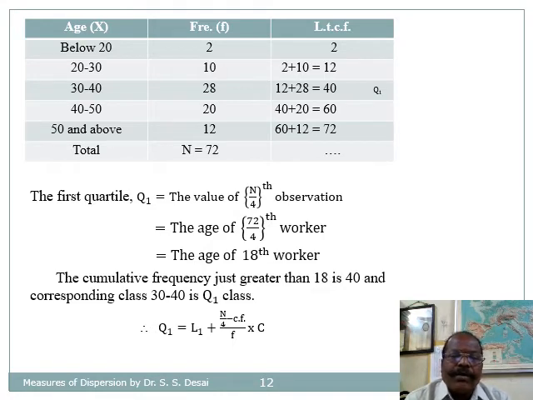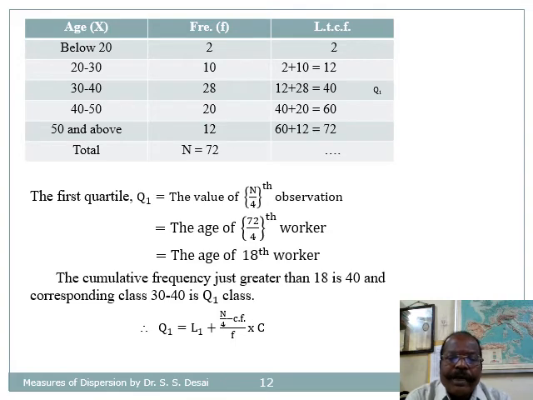Now for first quartile, as this one is a continuous frequency distribution, Q1 is equal to the value of n by 4th observation, that is, as n is 72, 72 divided by 4, the age of the 18th student.